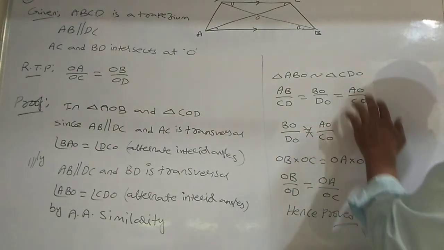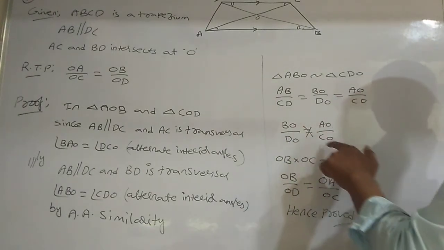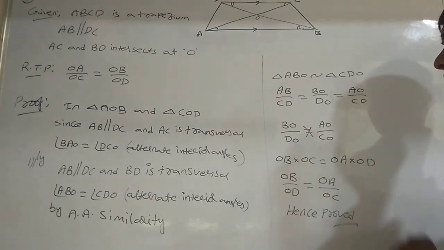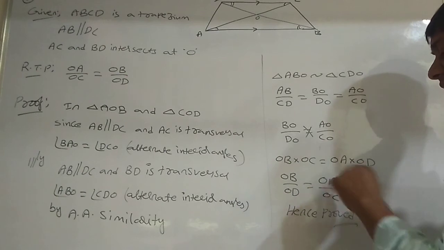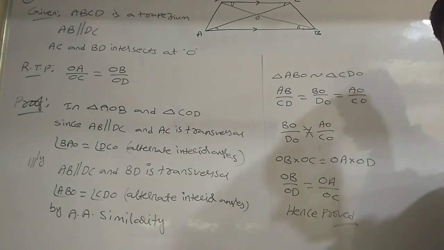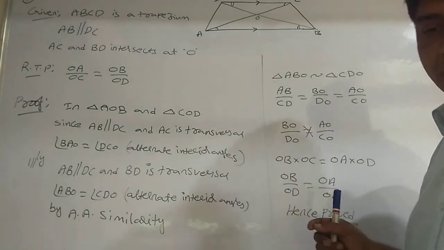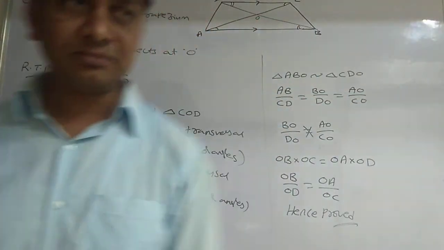BO by DO is equal to AO by CO. By cross multiplying, BO into CO is equal to OA into DO. Now OD send this side, OC send this side. OB by OD is equal to OA by OC. Hence proved.